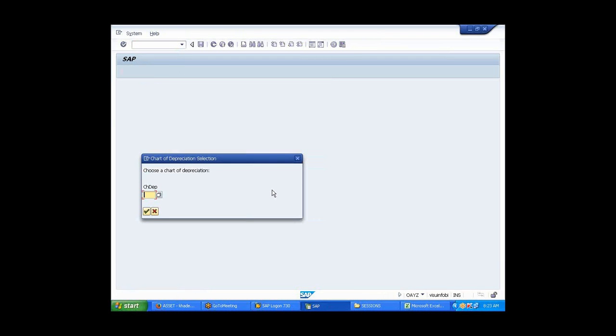What's the depreciation area? NA28. Is this correct? Yeah.